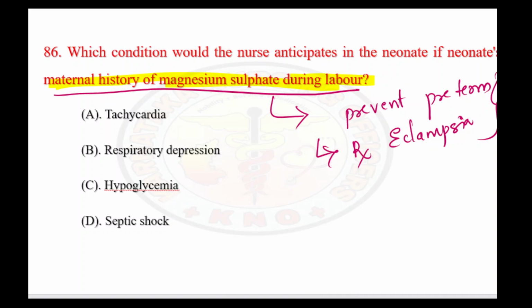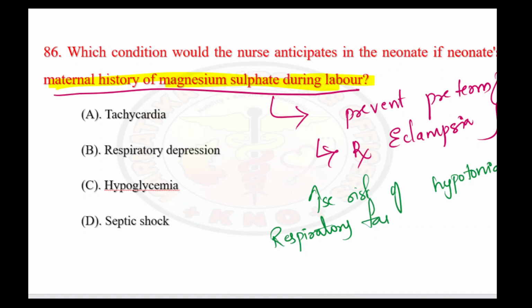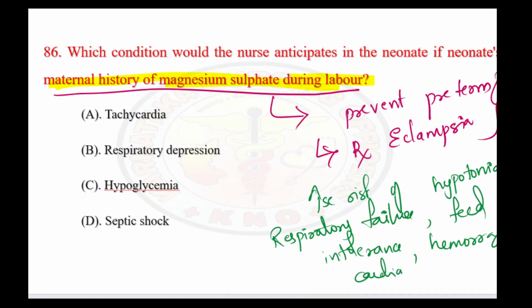But again, we can anticipate the side effects of MgSO4 on the baby, like increased risk of hypotonia, respiratory failure, feed intolerance, hemorrhage, cardiac failure, and patent ductus arteriosus.